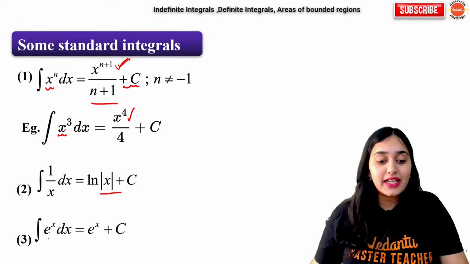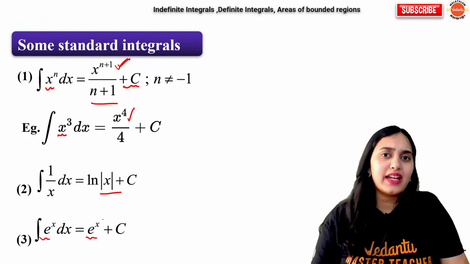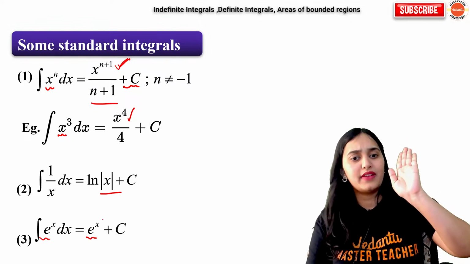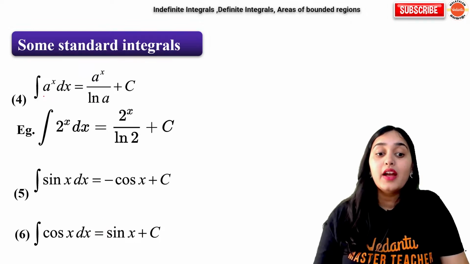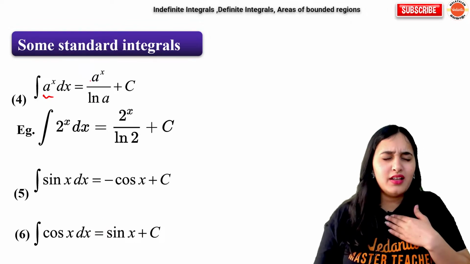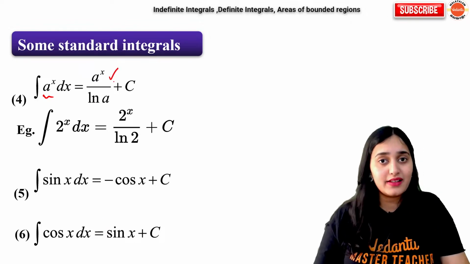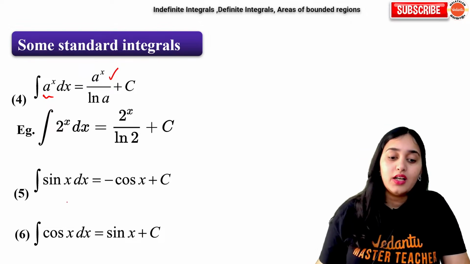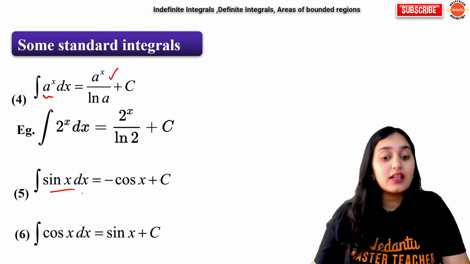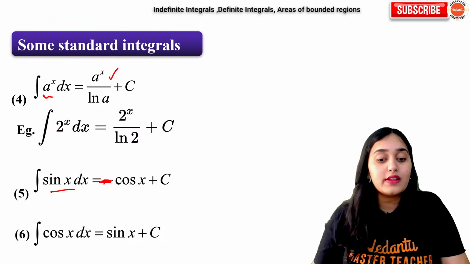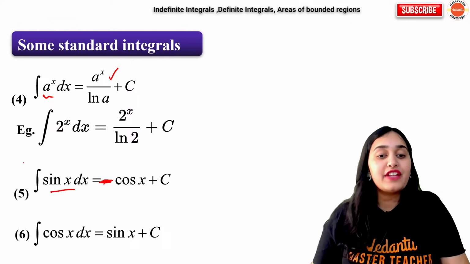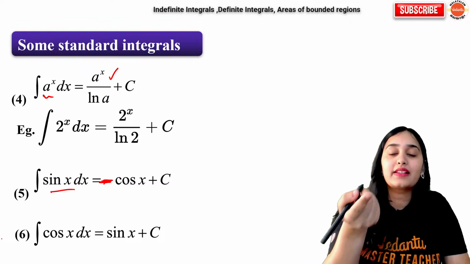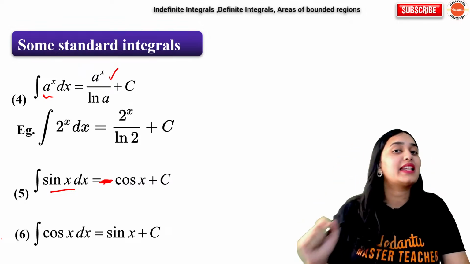e to the power x integration is nothing but e to the power x because differentiation is also e to the power x. After that, a to the power x integration is a to the power x upon log a. Sin x integration is minus of cos x. Remember, in the differentiation we have plus cos x, but in integration we have minus cos x.